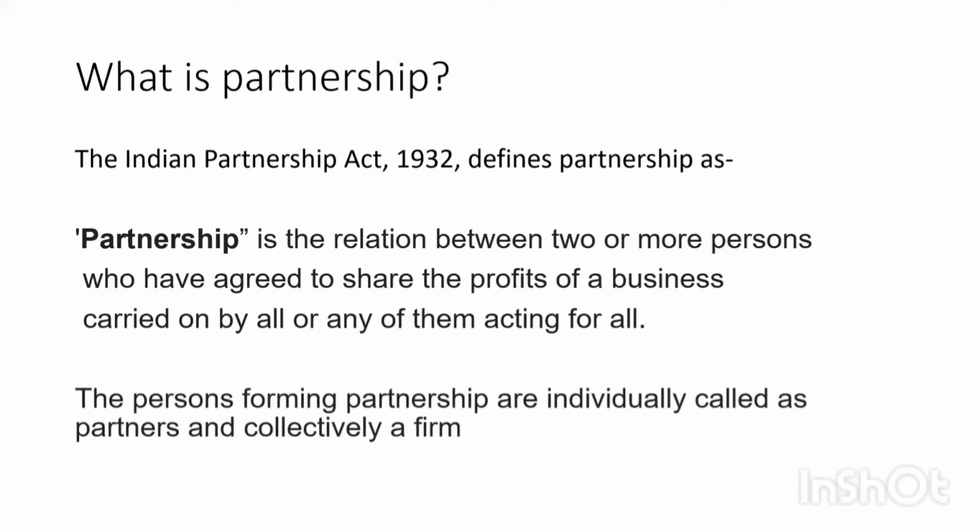Here the persons forming a partnership are individually called partners, and collectively they are called a firm. So here A, B, C are three persons who have started a partnership. A, B and C individually will be called partners, and collectively they will be the partnership firm.